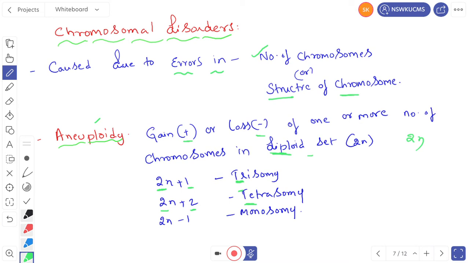In the third case, only one chromosome is minus, that means there is a loss of one chromosome. Then that condition is called monosomy. So if an extra chromosome is present, trisomy. If two extra chromosomes are present, tetrasomy. If there is a loss of one chromosome, we call this monosomy. So based upon this, let us see what the chromosomal disorders are.